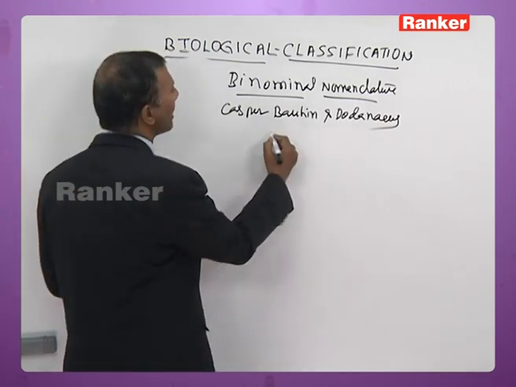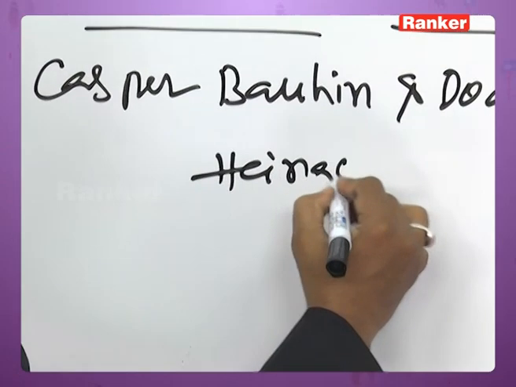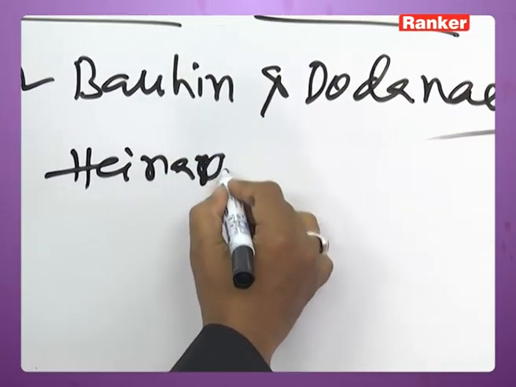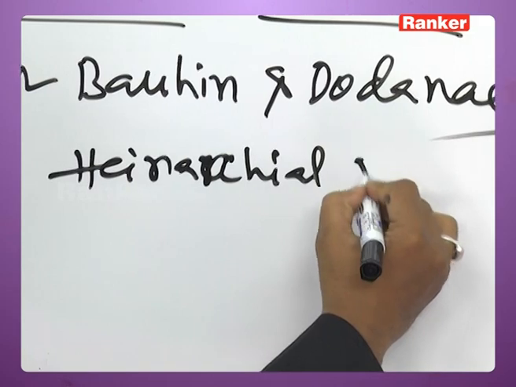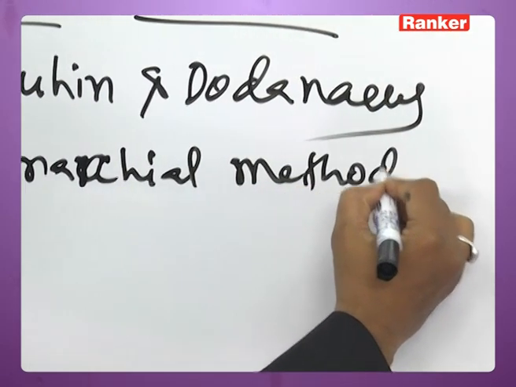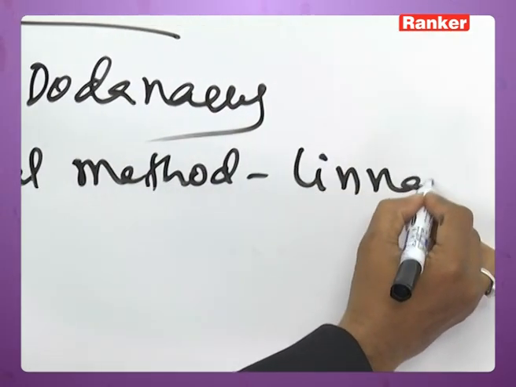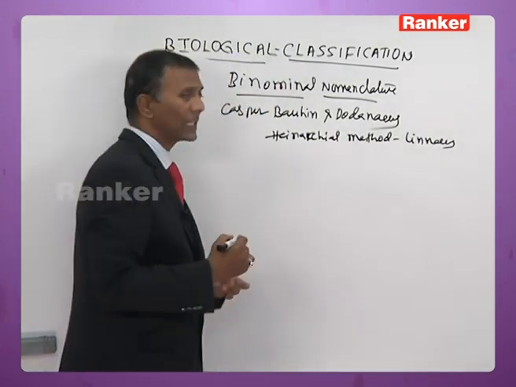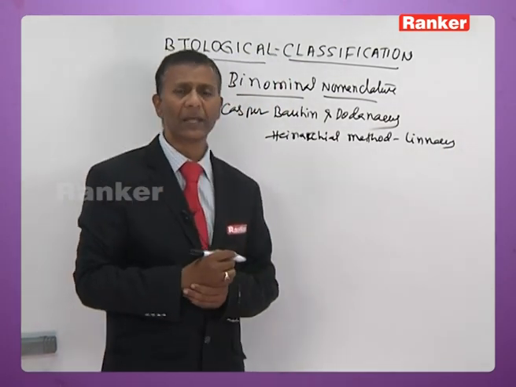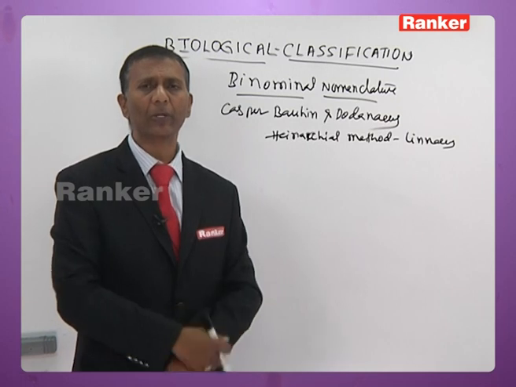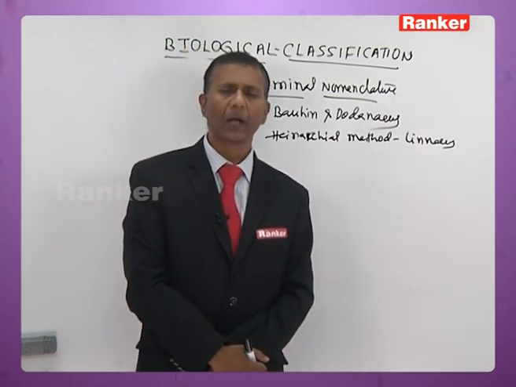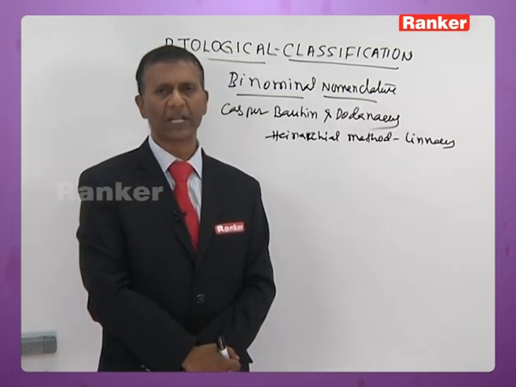The hierarchical method of classification was put forth by Linnaeus. That is, placing the taxons one above the other, basing upon their complexity is called hierarchical method of classification.